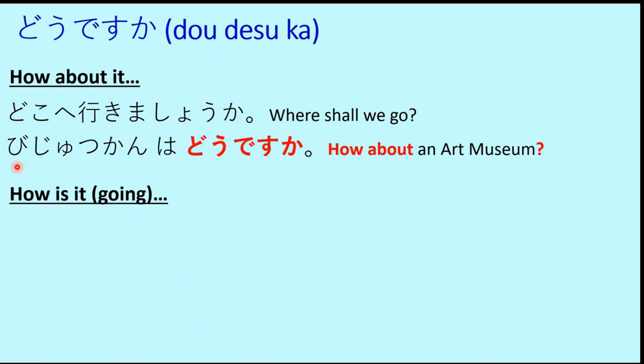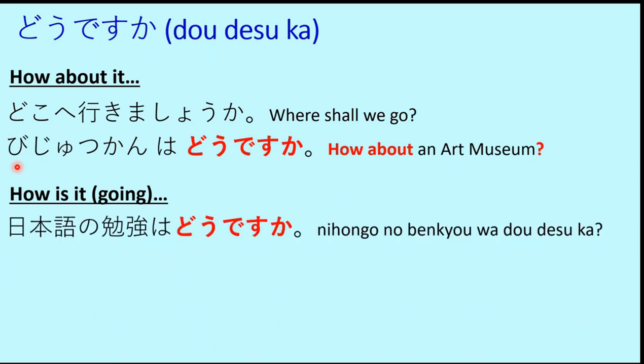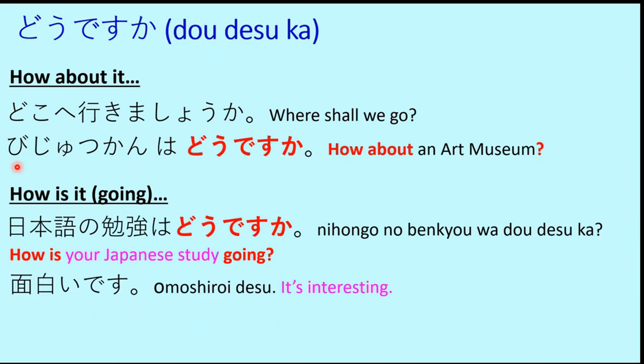Similarly, we can use do desu ka to express how is it going. If a work is going on, then you can ask about the progress of that work using do desu ka. For example, Nihongo no benkyou wa do desu ka? Nihongo no benkyou means the study of your Japanese. So how is your Japanese study going? The answer can be daijobu desu, that it's fine, or you can also say omoshiroi desu, it's interesting. Whatever the answer, it would answer the question, how is your Japanese study going?